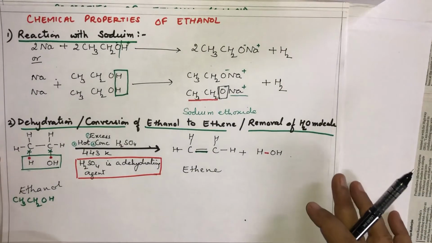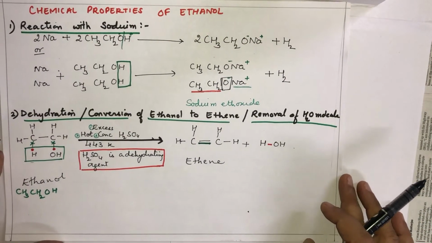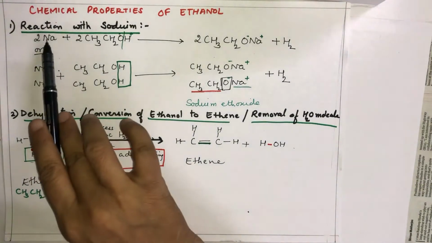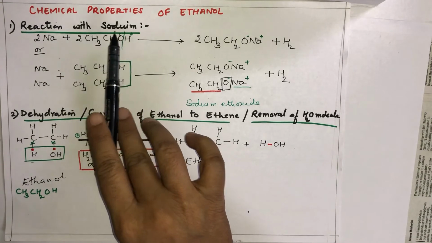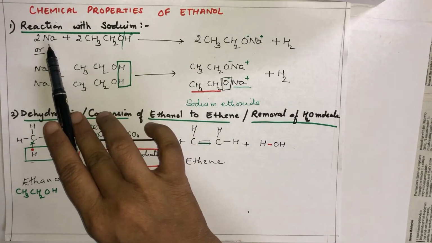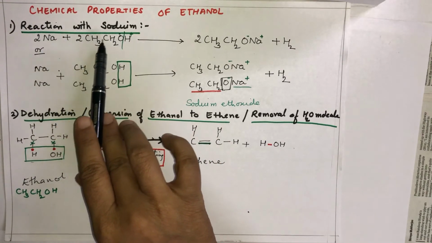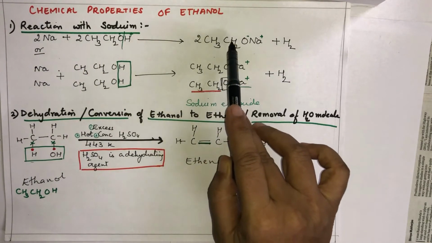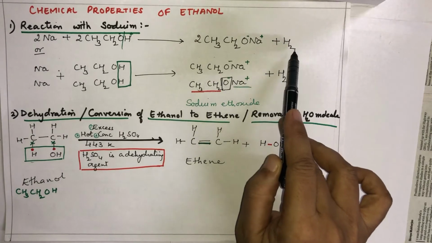If I talk about chemical properties, two most important chemical properties of ethanol are reaction with sodium. In our book, it is written 2Na plus 2CH3CH2OH gives 2CH3CH2ONa plus H2.